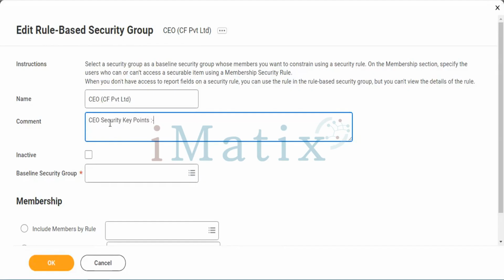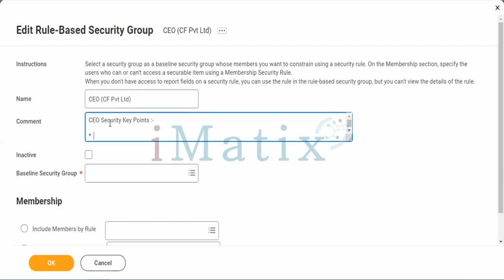Security key points. See our security key points instance. I am just mentioning one point temporarily, just to give you an awareness.